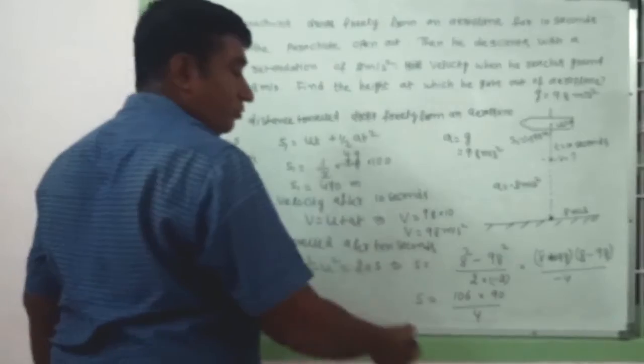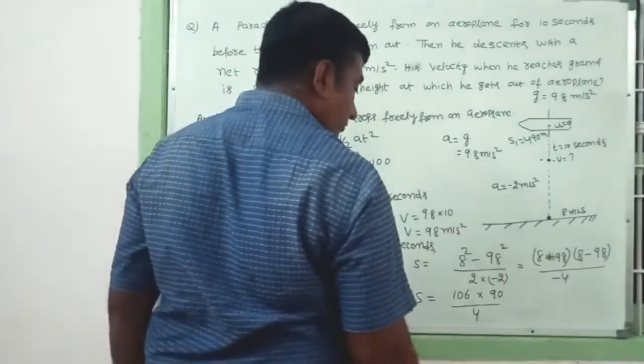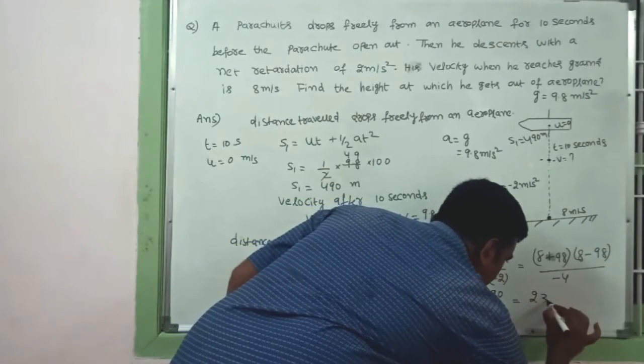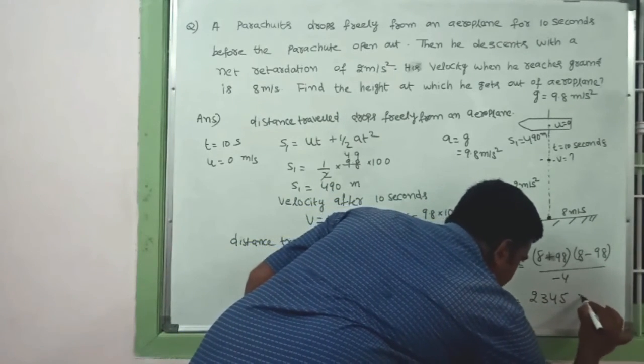Here they ask for the distance only, so there is no need to take the negative sign. So finally we get 2345 meters.